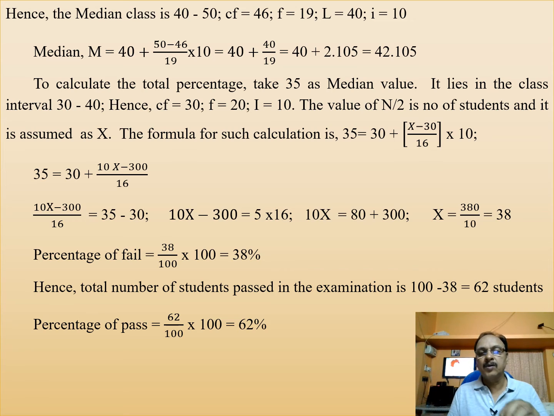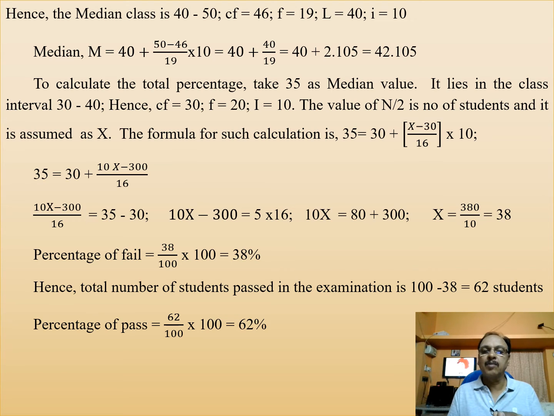To calculate the total percentage, take 35 as the given median value. It lies in the class interval 30 to 40. Hence CF is equal to 30, just before that, and f is equal to 20, corresponding to 30 to 40. Then i is 10. The value of n by 2, the number of students, is assumed as x.